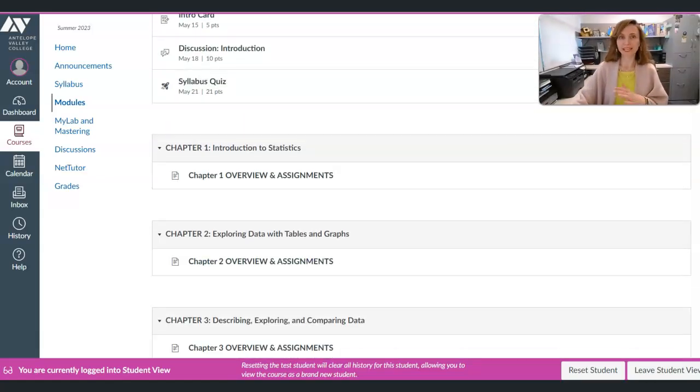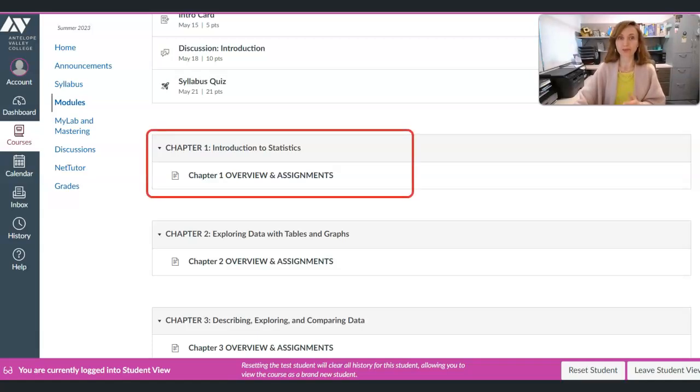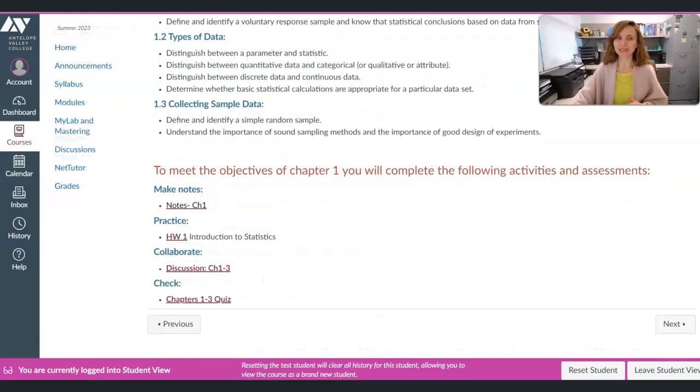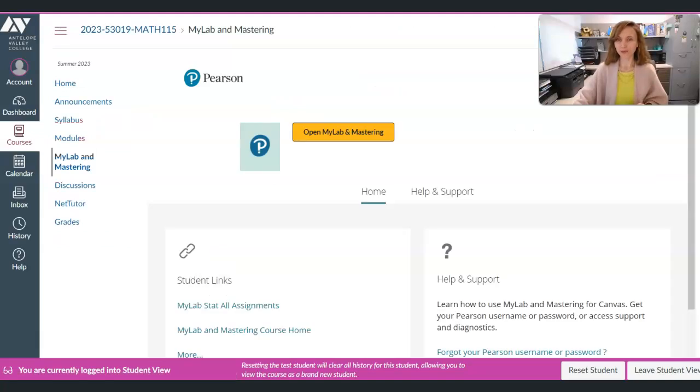Before you start working on any chapter, I would highly recommend you to read the chapter overview and what assignments are due. In the chapter overview page, you will find learning objectives for each chapter and what assignments you will be completing to meet those objectives. To register for the course material, you will click the My Lab and Mastering tab and go through the registration process. I'm already registered, so I would just click Open My Lab and Mastering. That will take me to my MyMathLab website.